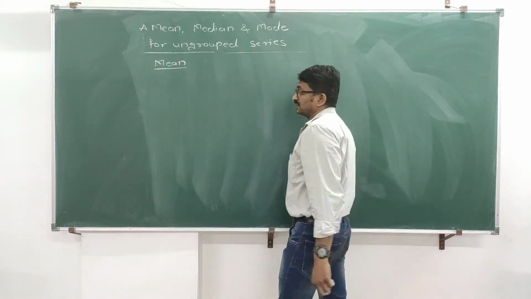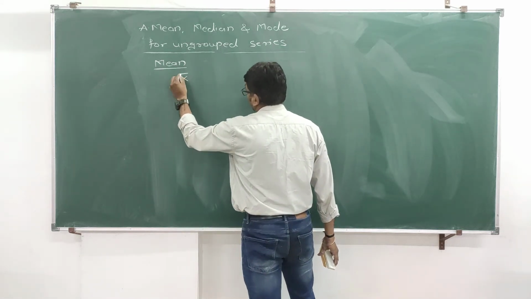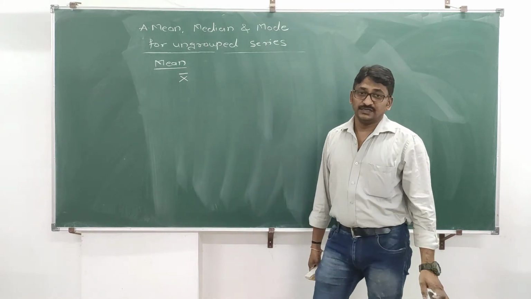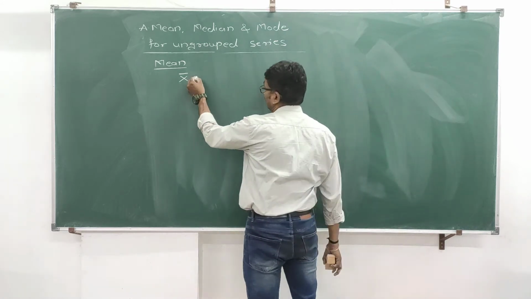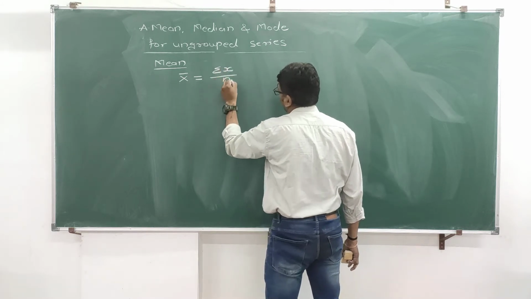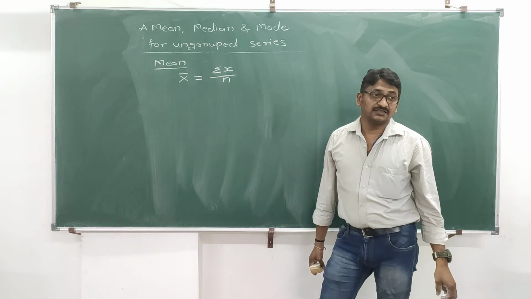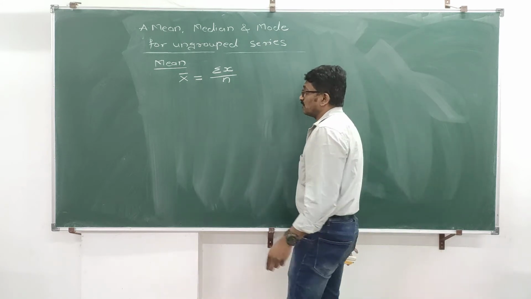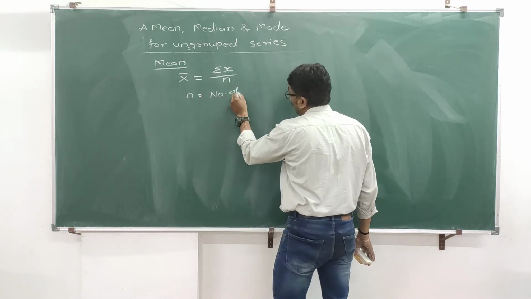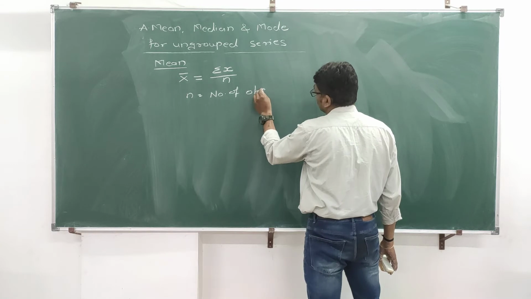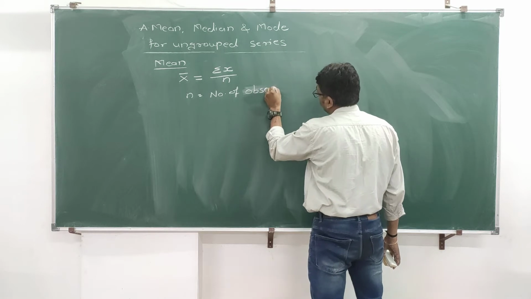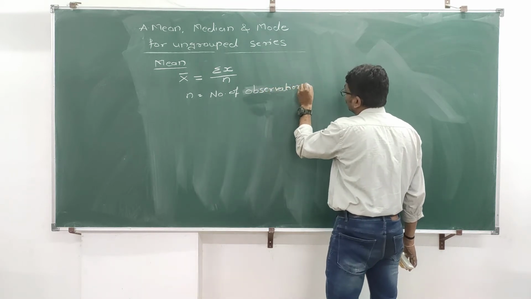Always mean, that is arithmetic mean, is denoted by x bar, whether it is ungrouped series, group series or continuous series. Always it is treated as x bar, which is equal to, formula is very simple, summation x divided by small n. Now what do you mean by small n? Small n is nothing but number of observations.